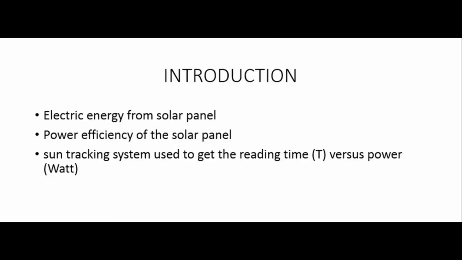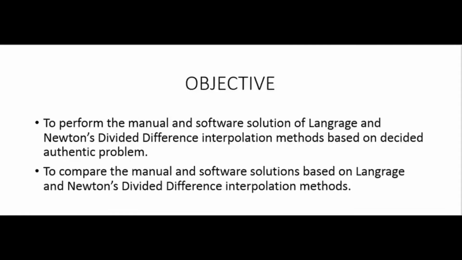Therefore, this project focuses on identifying the power at 9:30 am, which was not collected from the solar tracker, by using the Lagrange interpolation method and also Newton's divided difference, performing manual and engineering software solutions such as Maple and MATLAB. The objective of this interpolation project is to compare the manual and software solutions of the Lagrange and Newton divided difference interpolation methods.